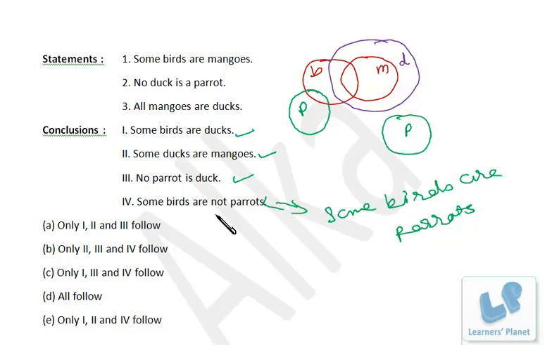But some birds are not parrots. That is true once for all. Because if we take this case or this case, we have this portion, that is some birds are not parrots, and in this case also all the birds are not parrots. That means at least some birds are not parrots. It is true in any case. So all the four are true. But some birds are parrots is false. Be very clear about some birds are not parrots and some birds are parrots. I hope you are getting me.